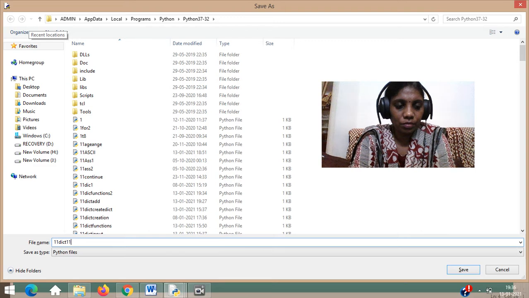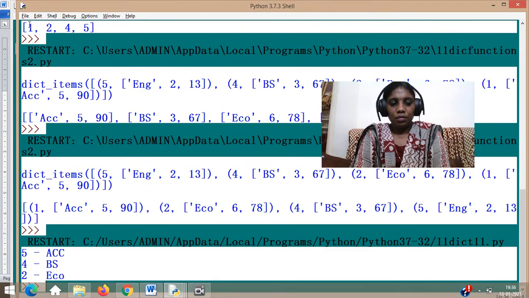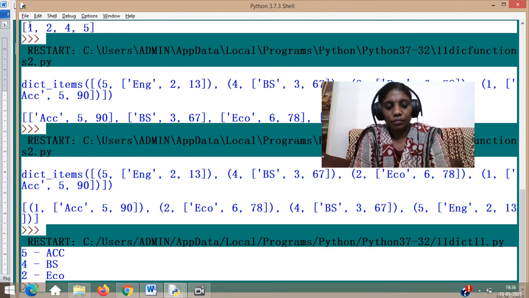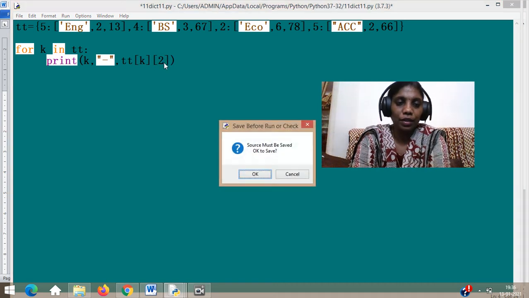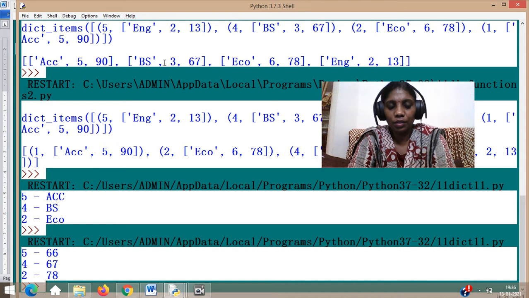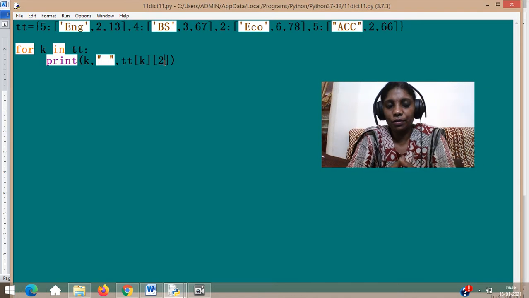See, what if I wanted to display the second location? You give here 1. What if I want to display the last location? You give that here too. See? So like that, I can individually do it.